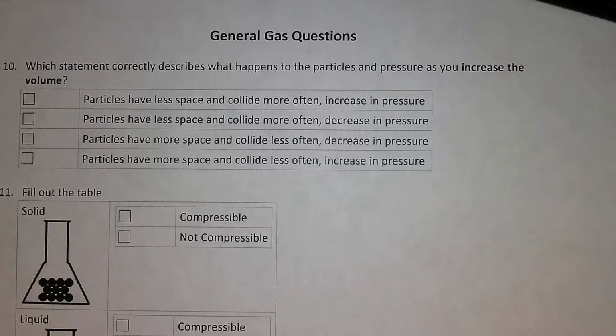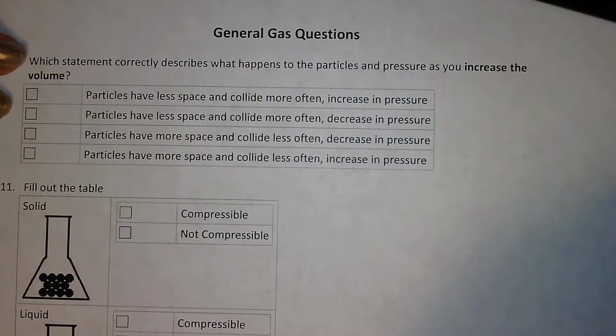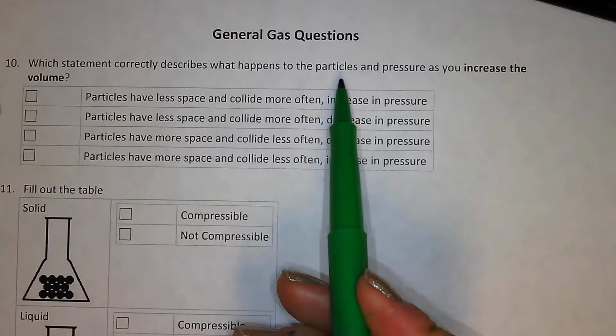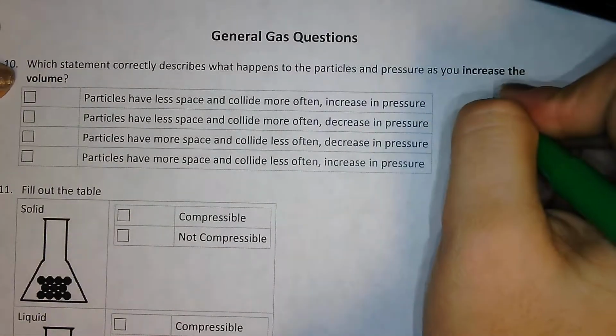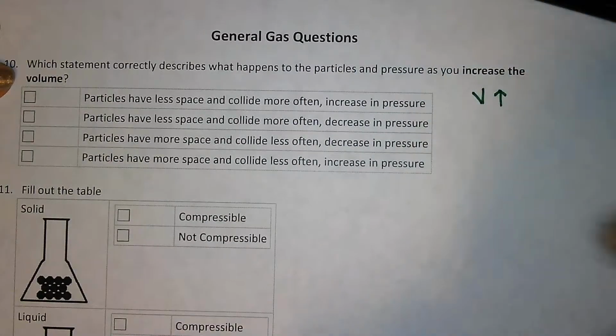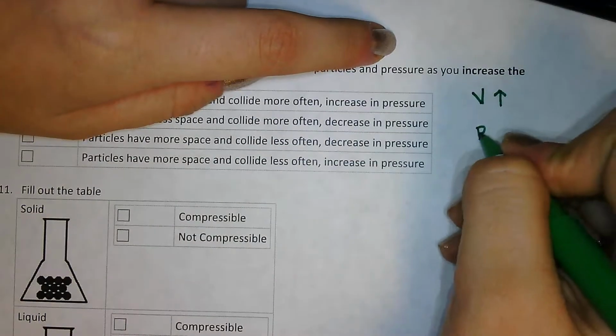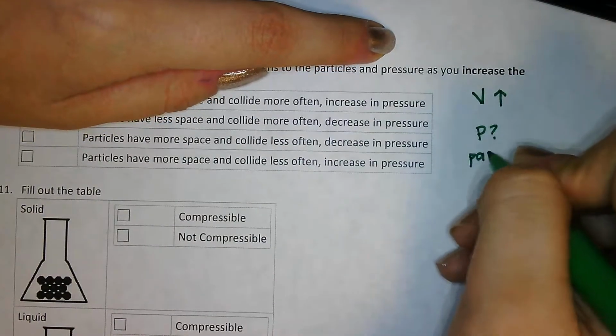Okay, so lastly, we've reached the general gas questions. First up, which statement correctly describes what happens to particles and pressure as you increase the volume? So volume is increasing. What is happening to my pressure? And what is happening to particles?